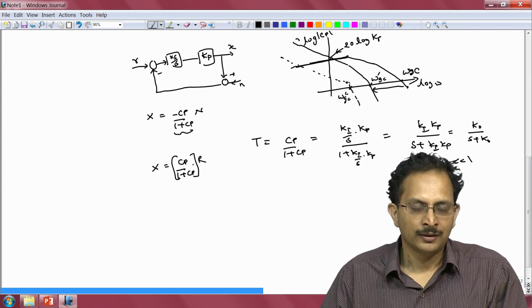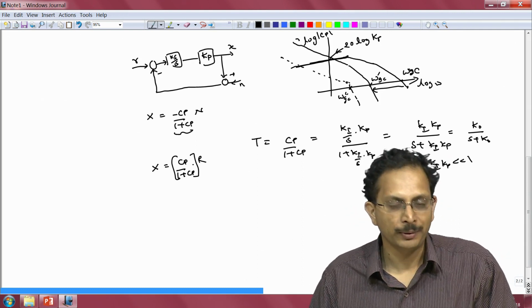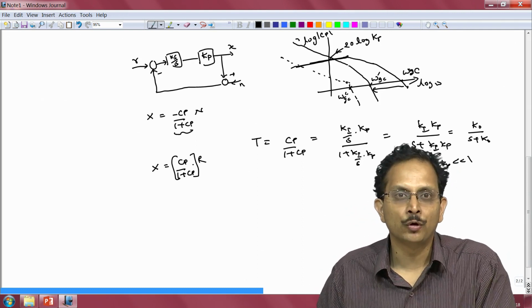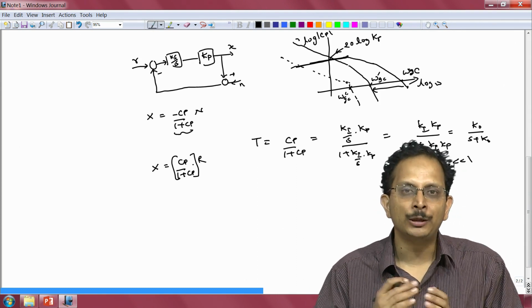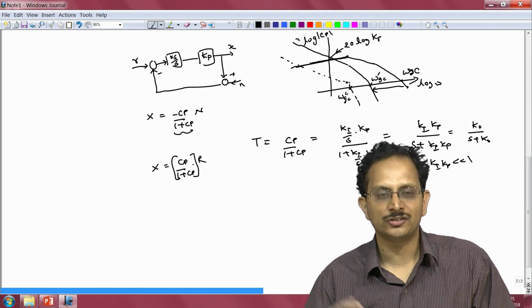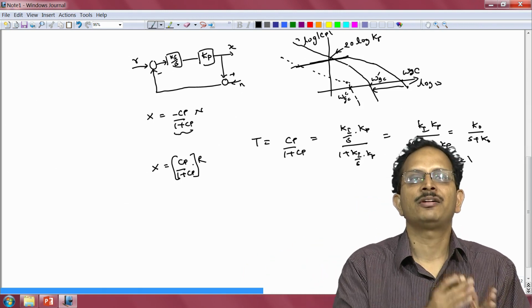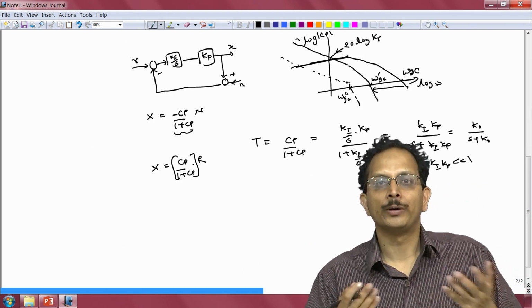However, if one were to allow another controller to come into the picture, in this case the pre-filter, then we do not have to make this compromise between the achievable closed loop bandwidth as far as tracking references is concerned and the bandwidth necessary to restrict the effect of measurement noise. How do we do that?